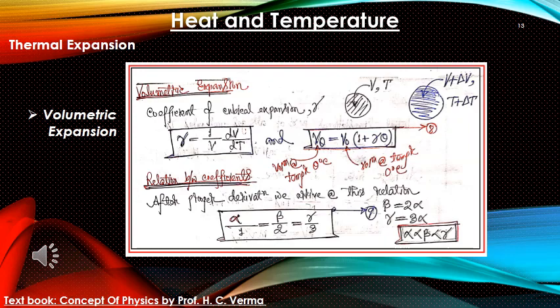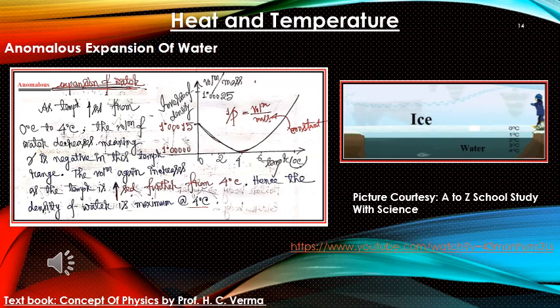problems. Okay. Here we are going to see another interesting physical phenomenon, that is anomalous expansion of water. The anomalous expansion of water is given by this graph. We can see that this graph shows the inverse of density. Density, as we all know, is mass by volume. The inverse of density is 1 by rho, that is volume by mass.